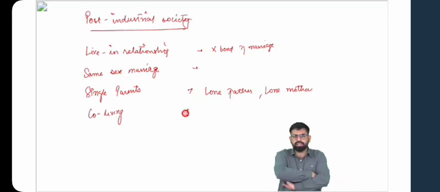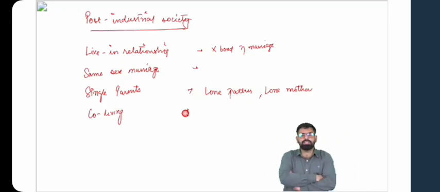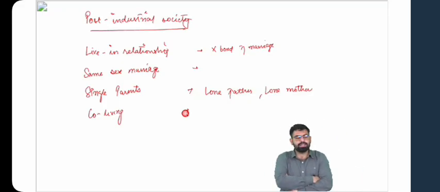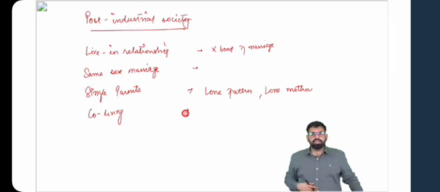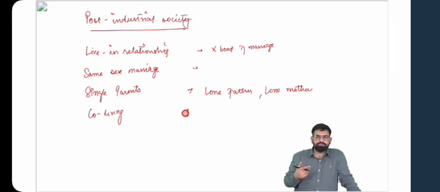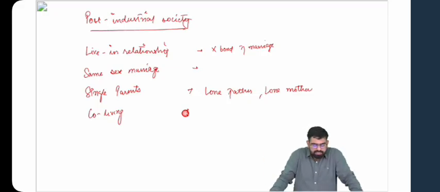Co-living, you just understand this idea. Some of you might be working in cities, might be sharing your flat, sharing the house with your friends or with someone from your same company or organization. What is that? Co-living, wherein people live together, share financial resources, share one kitchen, stay under one roof, and are not related by either of the bonds. In live-in relationships, they are not related by the bond of marriage. In co-living as well, they are not related by any of the bonds. They are not siblings, they are not married, etc.